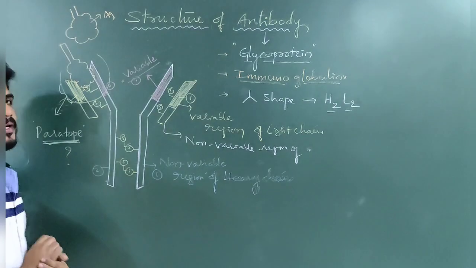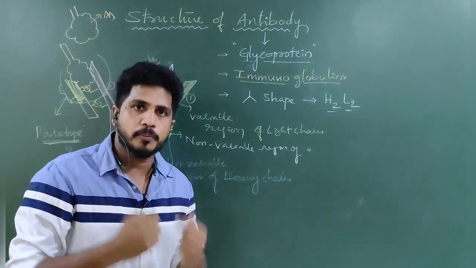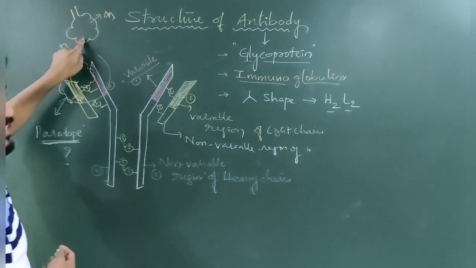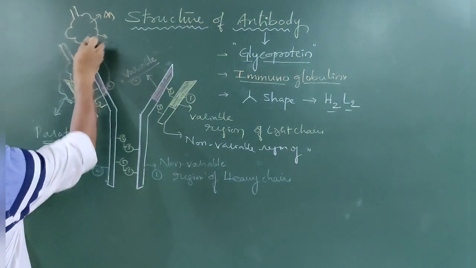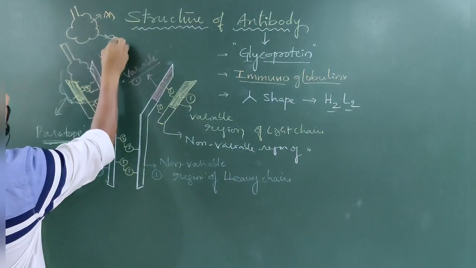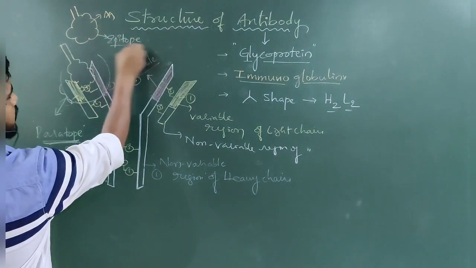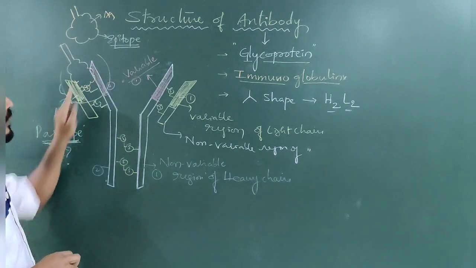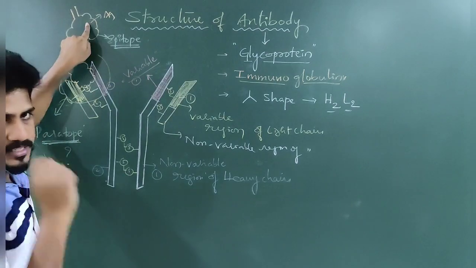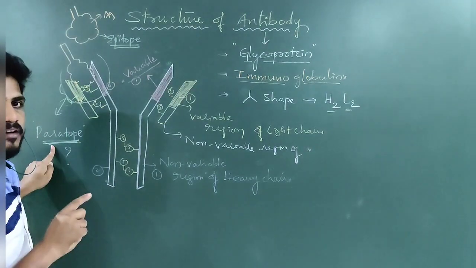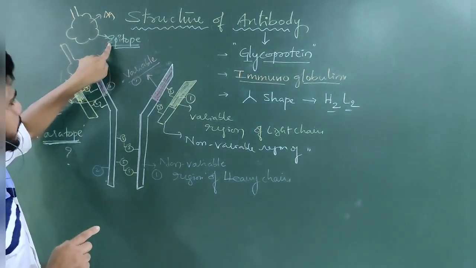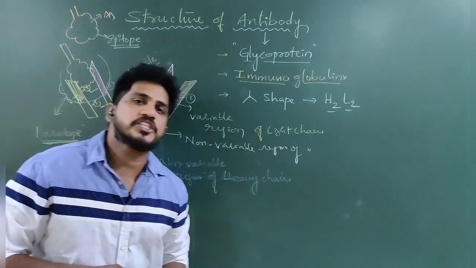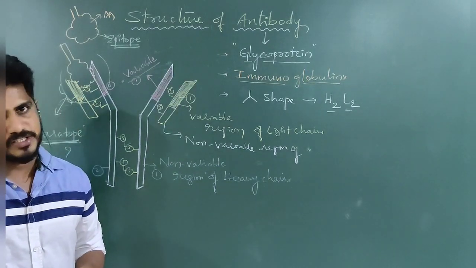What is the use of the paratope? The paratope provides the attachment site for the antigen. If you think this is the antigen, the part of the antigen which attaches to the antibody is called the epitope. Here I am introducing two terms: epitope and paratope. Epitope is a part of the antigen. Paratope is a part of the antibody. So when epitope and paratope attach together, that is the antibody and antigen reaction.